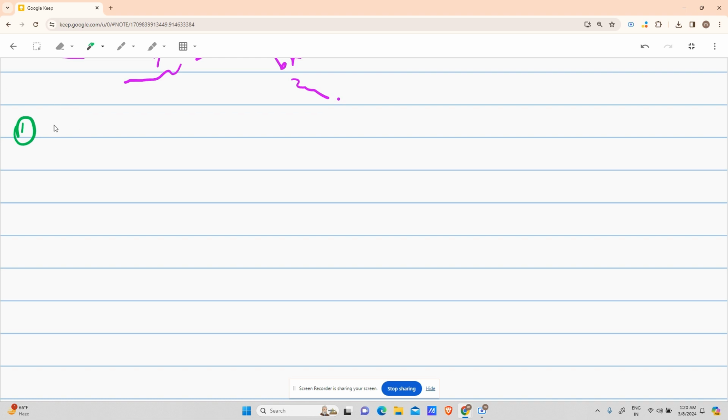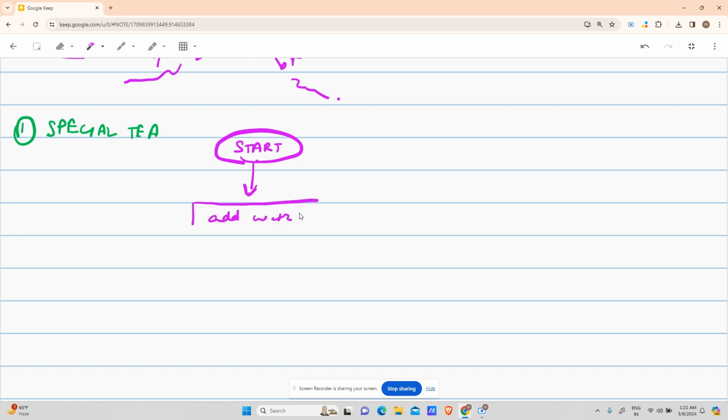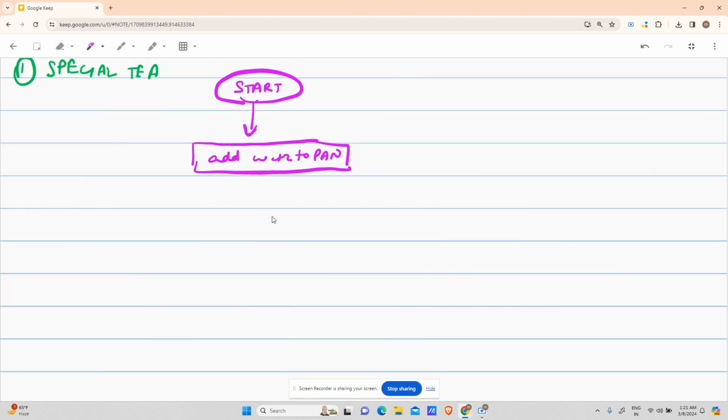So as already discussed, we will make our specialty tea, but this time using a flowchart. Suppose the first step will be to start the algorithm, right? After that, to make tea there is no input or output needed, so I will just use the processing blocks. I will say, add water to pan. This is not a PAN card, guys. This is a pan, that is a frying pan or anything like that, like a storage container, right?